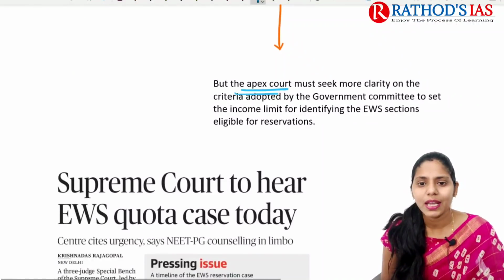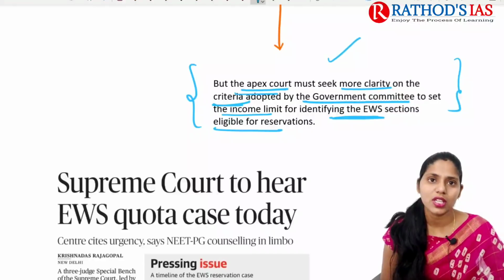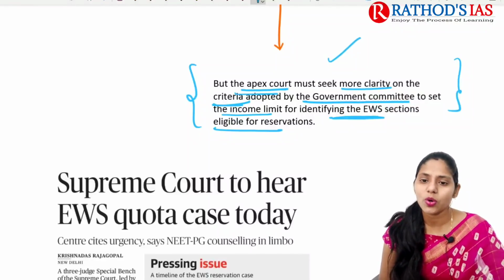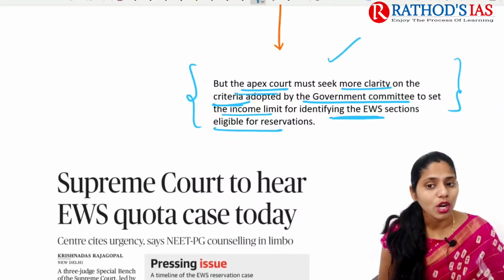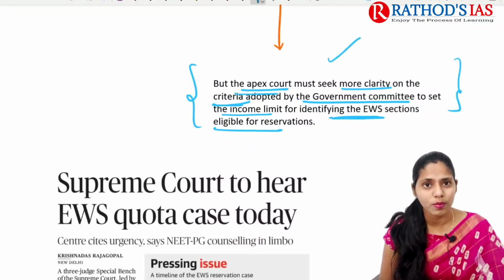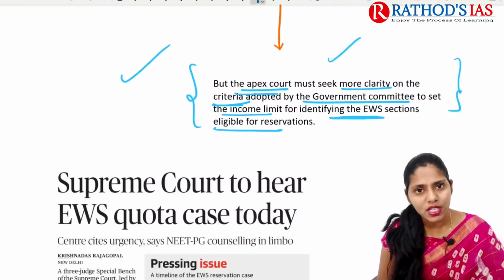But the apex court must seek more clarity on the criteria adopted by the government committee to set the income limit for identifying the EWS sections eligible for reservations. Today the Supreme Court is going to hear this case. In this context, the author says that the Supreme Court of India must seek clarity regarding the criteria adopted by the government committee to set the income limit for identifying economically weaker sections eligible for reservations. So this is the gist of this topic, and I hope it is very much clear.